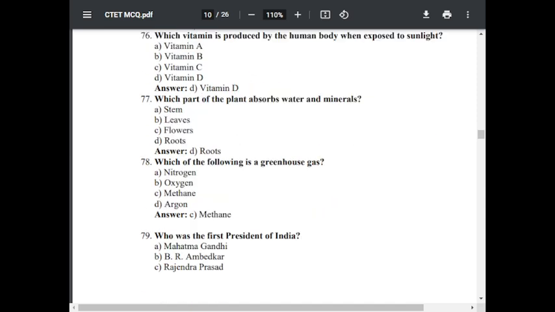Question number 78. Which of the following is a greenhouse gas? Option A, nitrogen. Option B, oxygen. Option C, methane. Option D, argon. The correct answer is C, methane.